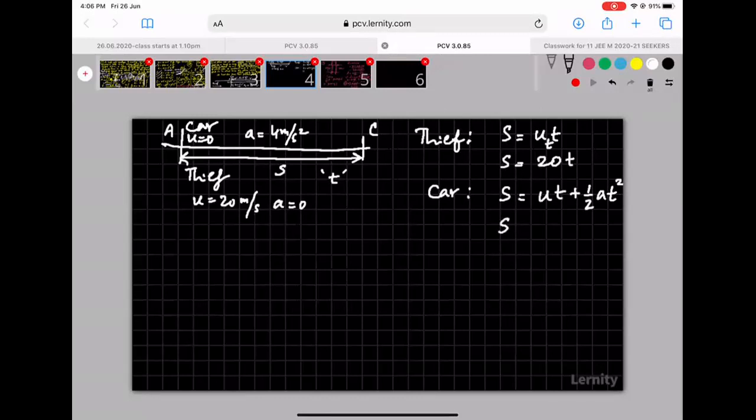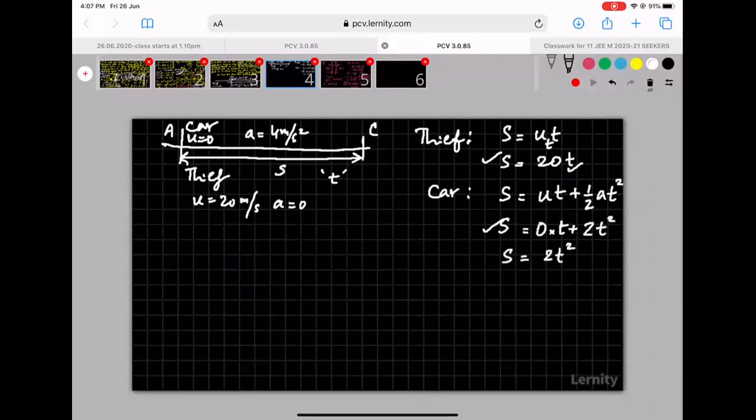Displacement must be the same S as this. U is nothing but 0 here, for the car, initial velocity 0. The time taken is the same as this time. So S is equal to half AT squared. Half into A is what? 4. So half into 4 is 2. S is equal to 2T squared.